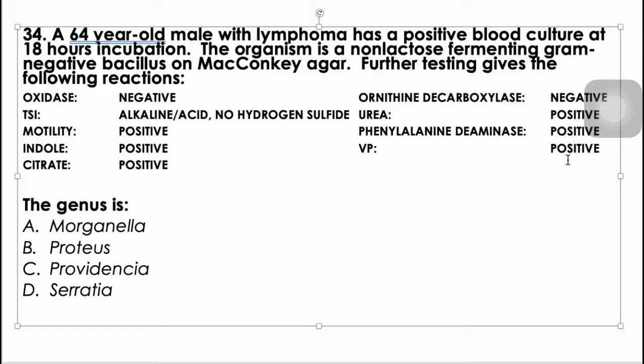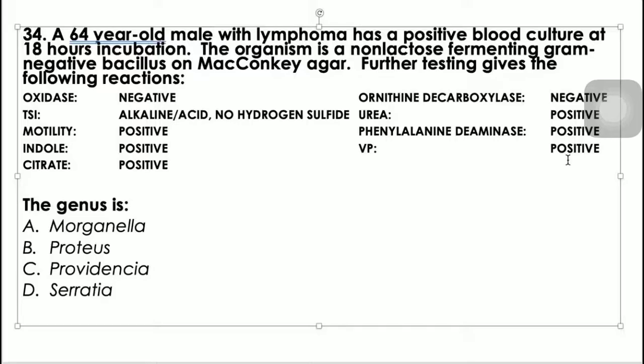And then sa ornithine decarboxylation naman, this one is negative. And then for urea naman, positive. Saka phenylalanine deamination, positive. Okay, sige po. Tingin ko yung Voges-Proskauer dito should be negative para yung methyl red yung positive kasi positive, positive, negative, positive yung reaction. But nevertheless, let's omit na lang po yung Voges-Proskauer at saka methyl red sa ating elimination and let's focus on indole and citrate.